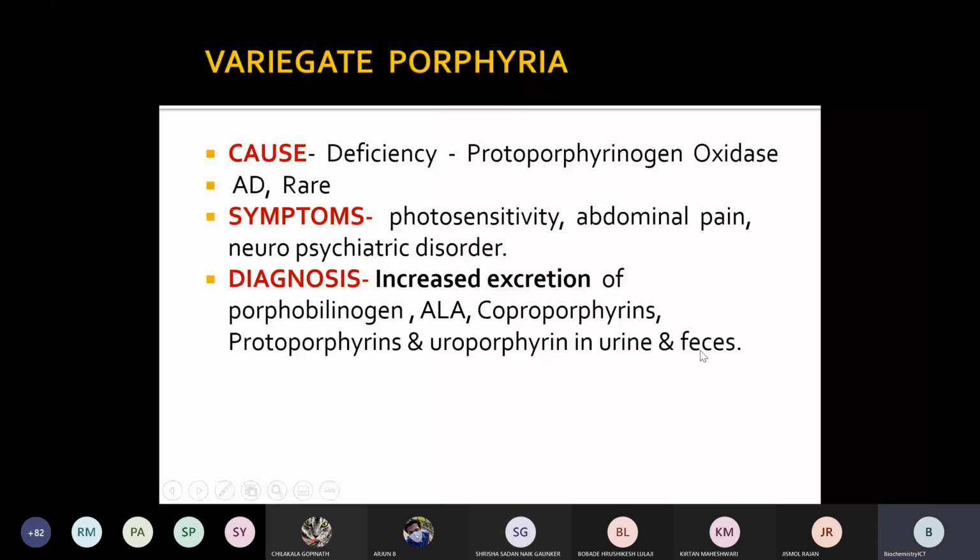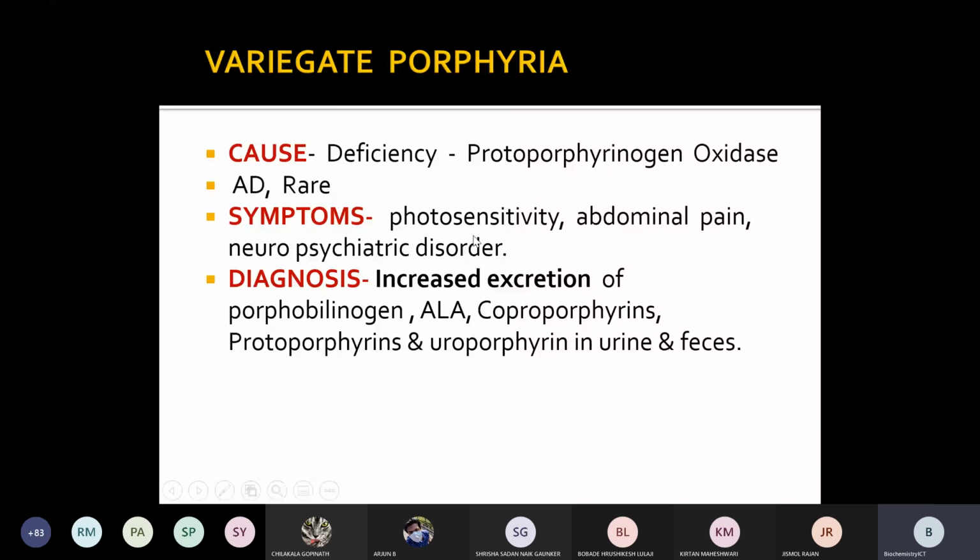Then it is again autosomal dominant type, but this type of porphyria occurs very rarely. Acute intermittent porphyria itself is 2 in 1 lakh population, so variegate porphyria is still rarer than that.